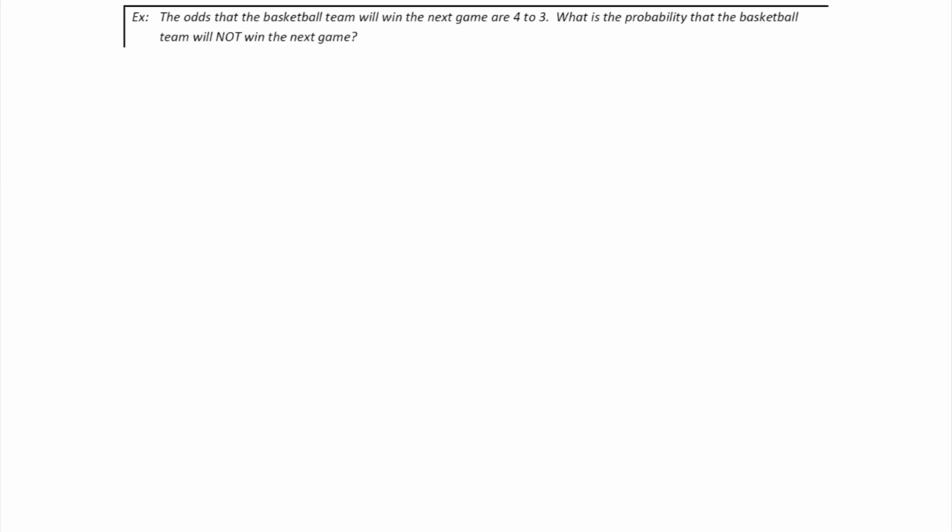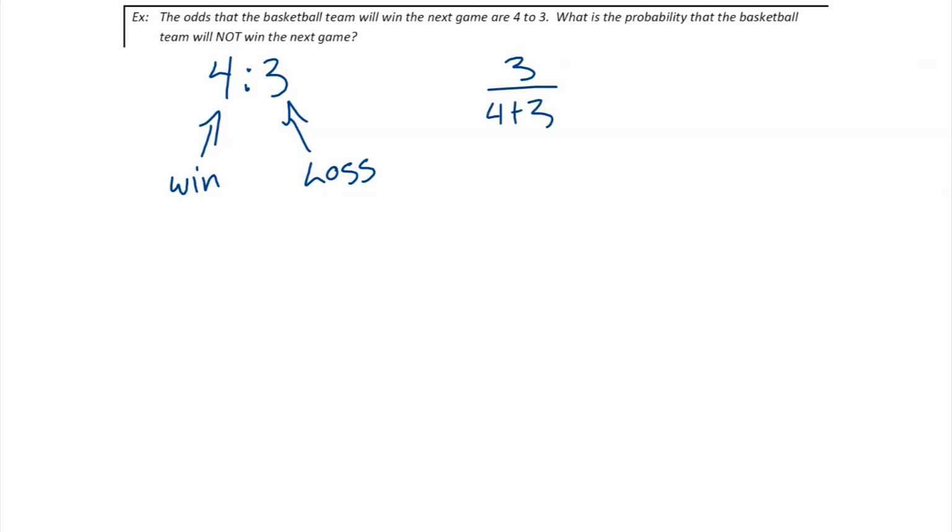The odds that the basketball team will win the next game are 4-to-3. What is the probability that the basketball team will not win the next game? So let's take this apart. They say the odds of them winning are 4-to-3. The 4 represents the chances to win, and the 3 represents the chances that they lose. We're looking for the probability that the team will not win the game, so the number of chances that they don't win is 3. We divide that by the total number of chances, which is 4 plus 3. So we have a 3/7 chance that they will not win the game.